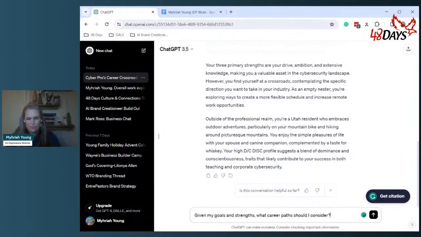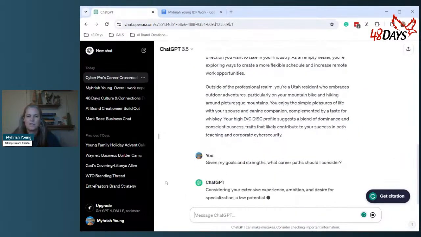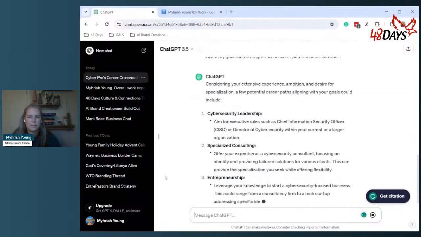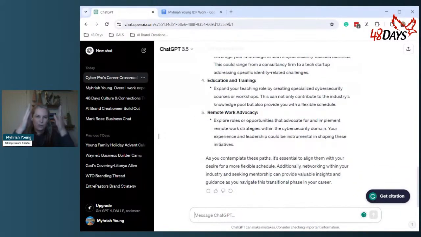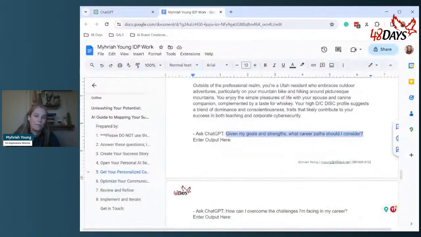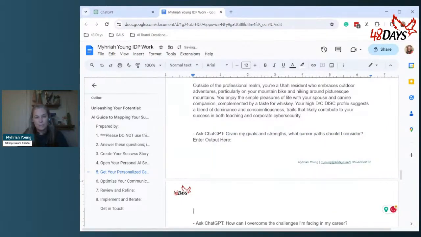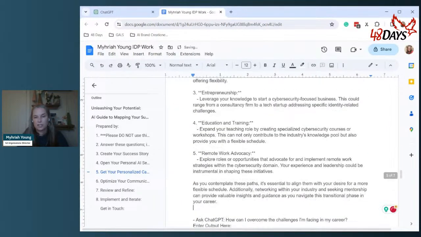And just Command V. From here out, it's actually pretty easy. I'm just going to have you copy and paste some of these things. And what's really great about it is it's going to build your information. And the more information that you grab from it and that you work with it, the better output you're going to get. And output just means the information that ChatGPT is giving you.